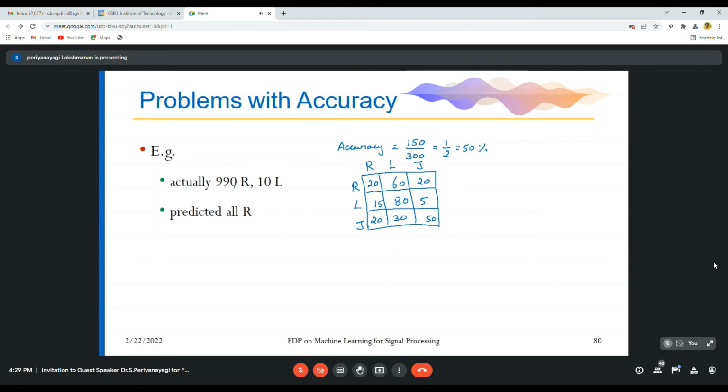In a city, 1,000 people are there, out of which 990 people are healthy, only 10 people are sick. So your predictor, that is what I told, Nitish's predictor and Sam's predictor, you will be measuring whether this predictor is efficient or not, again by using this confusion matrix only.